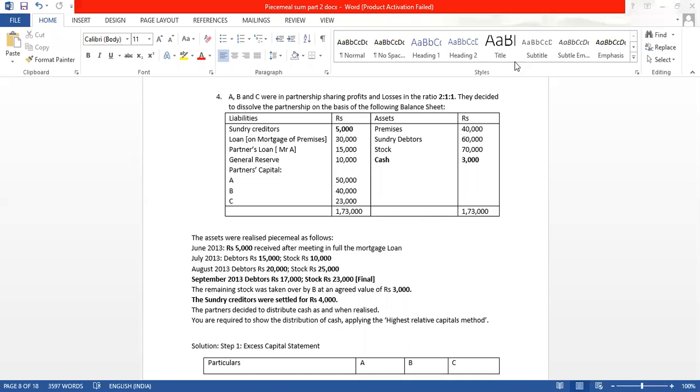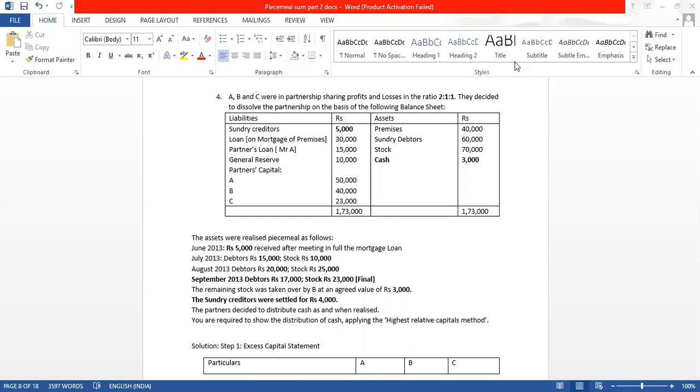And then the partners' capital is given. Mr. A, 50,000 is his contributed capital, and he gets 2 shares of profit. B has contributed 40,000 for 1 share of profit, and C has contributed 23,000 for 1 share of profit.